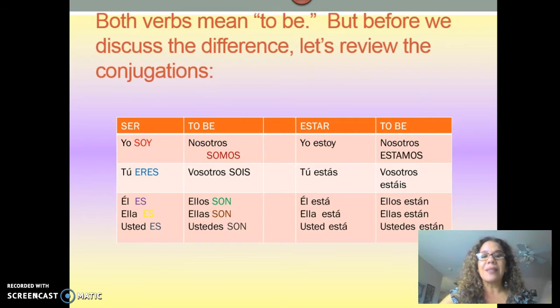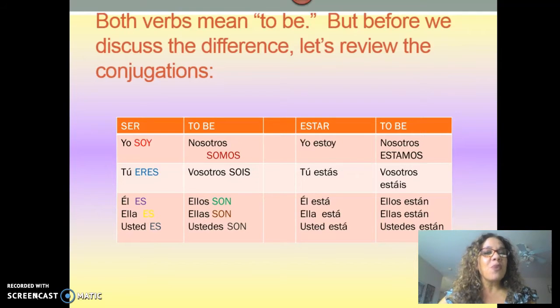So if you look at the slide that I have with the conjugations of ser, we have yo soy, tú eres, él, ella, and usted es, nosotros somos, vosotros sois, and again, vosotros is the one used in Spain, but I want to make sure that you are aware of it. And then we have ellos son, ellas son, ustedes son.